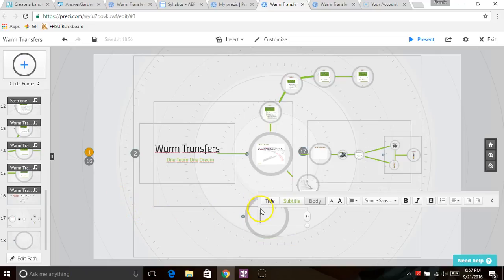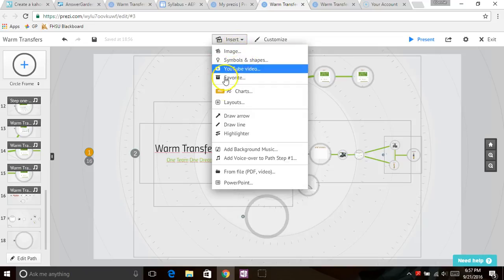Once you've done that, you can go in there and add a title, add any text you'd like. You can insert an image, a video, anything like that you'd like. You can use the straight lines that I used to connect the different circles. You can do arrows. So there's a lot of different things you can do. You can also add PowerPoint slides, which is nice. And if you really want to get fancy, you can even add background music.